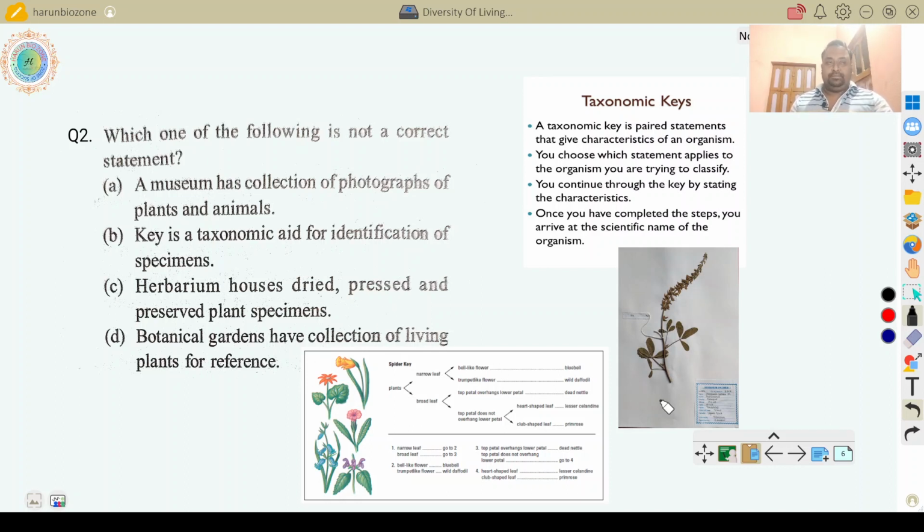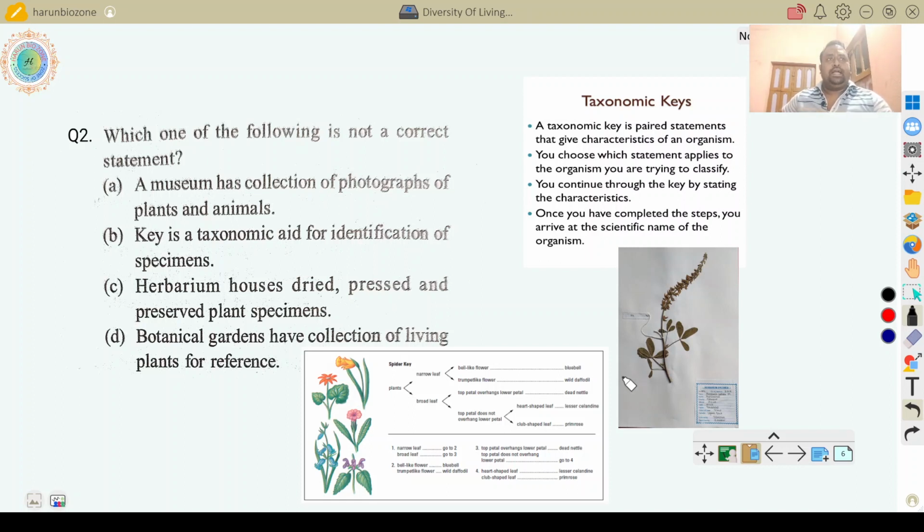A herbarium. This is a herbarium, where dried plant specimens are preserved on paper, and in case of animals, the animals are preserved in a jar. So, herbarium houses dried, pressed and preserved plant specimens.